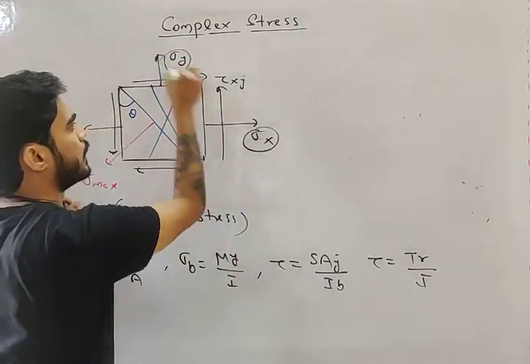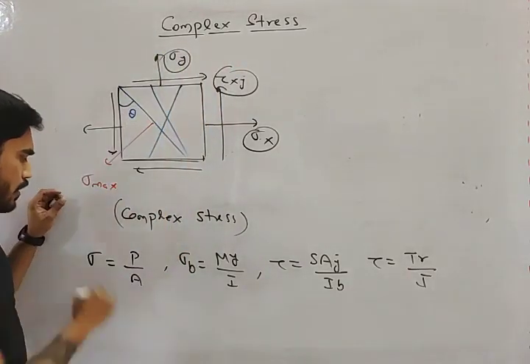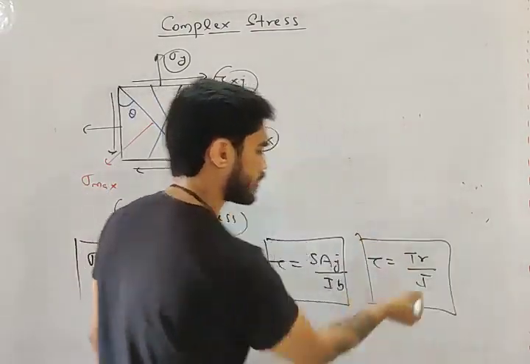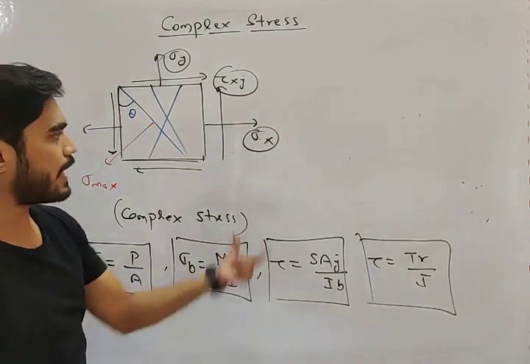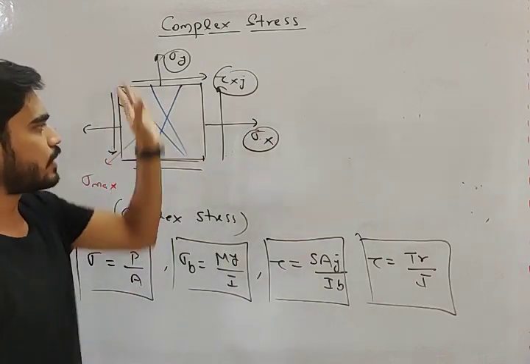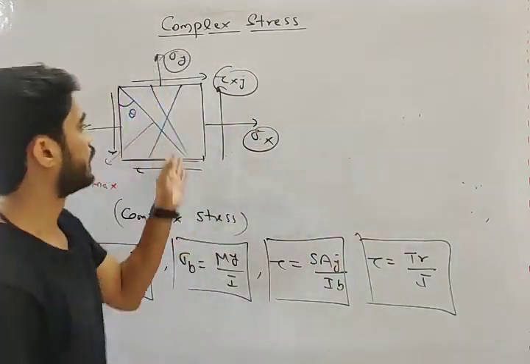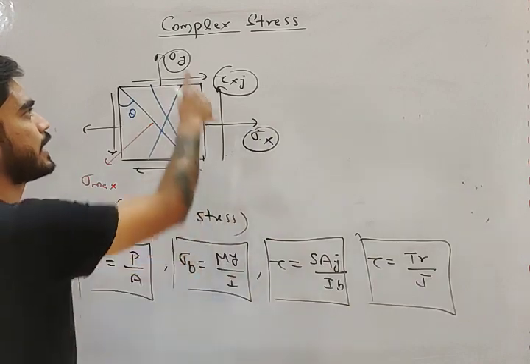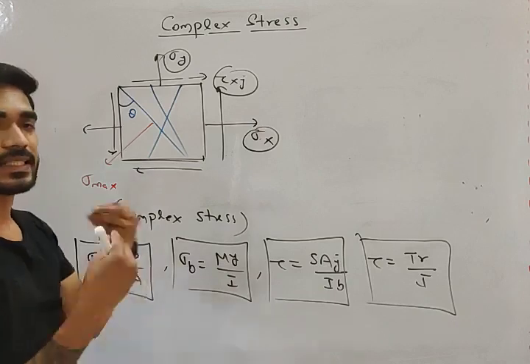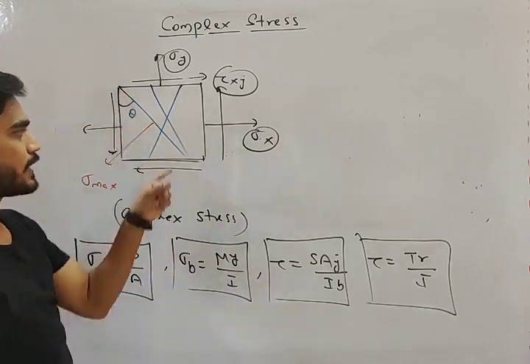The first thing that we have to study is how we can calculate stresses on inclined plane. Finding these stresses we already know. Sigma x, sigma y, tau xy, ये कैसे निकलेगा? That we already know. Axial stress, bending stress, direct shear stress, torsional shear stress, all these equations we have, so we can find sigma x, sigma y, tau xy, right? But how to calculate stress on inclined plane, that we don't know. And why do we want to know this? Why do we need stresses on inclined plane? I told you, in case of complex stress, when sigma x, sigma y, tau xy, everything is acting, then stress can be maximum on any plane, my friend. Okay, so you should know how to calculate stress on inclined plane.